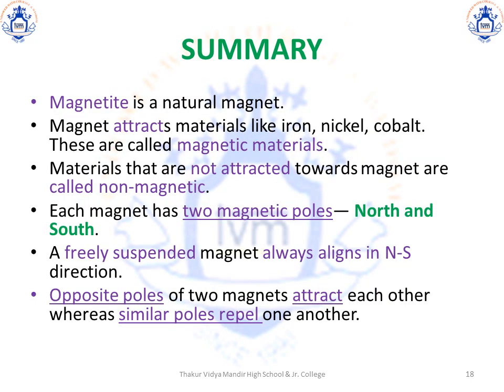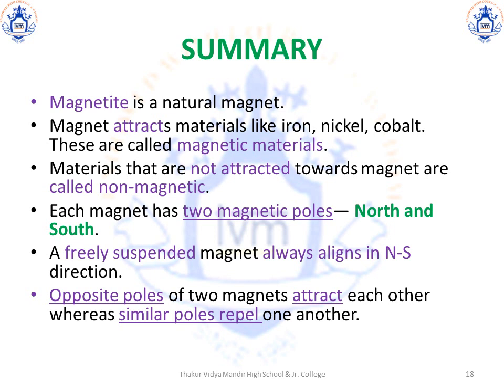Summary: magnetite, also known as lodestone, is a natural magnet. Magnets attract materials like iron, nickel, cobalt. These materials are called magnetic materials because they get attracted by magnets.